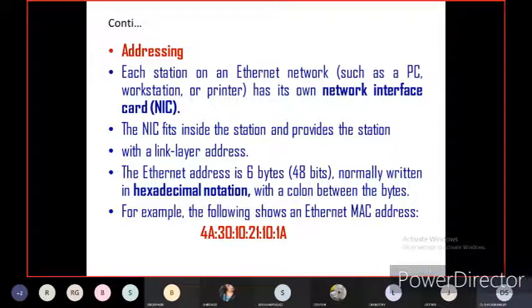If you represent it, that is 1A. So totally this 4A:30:10:21:10:1A is a hexadecimal number that is 6 bytes: 1, 2, 3, 4, 5, 6. There are 6 bytes we are seeing in this example of an Ethernet MAC address.